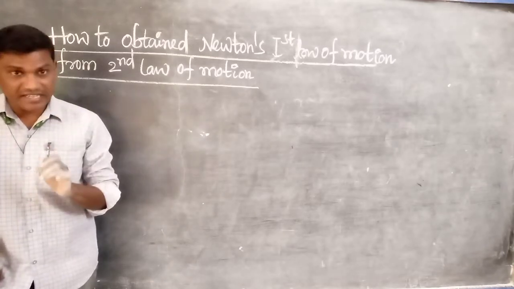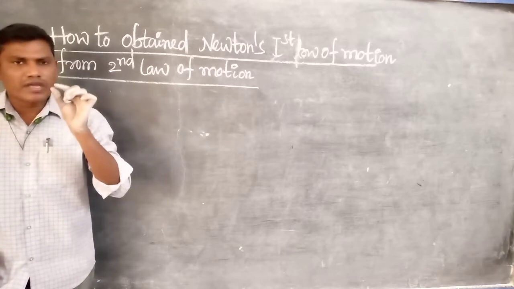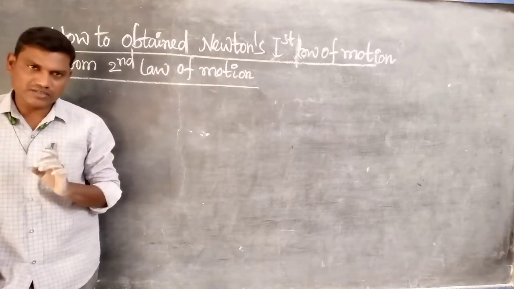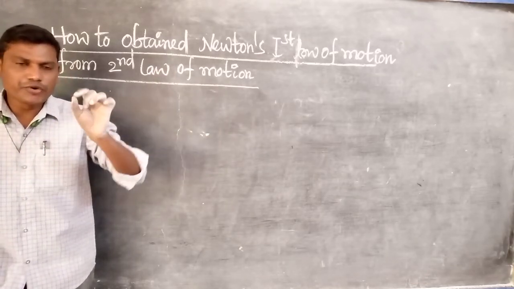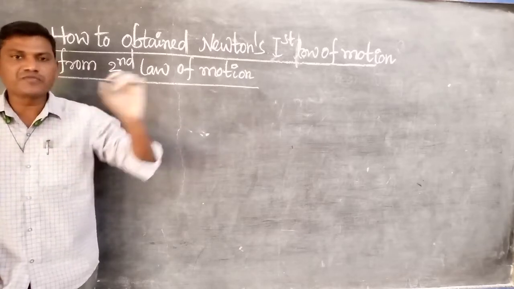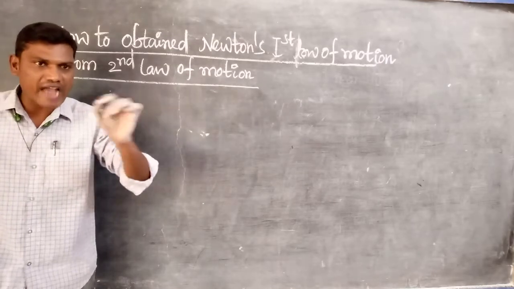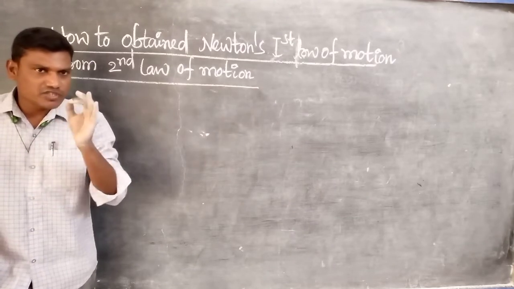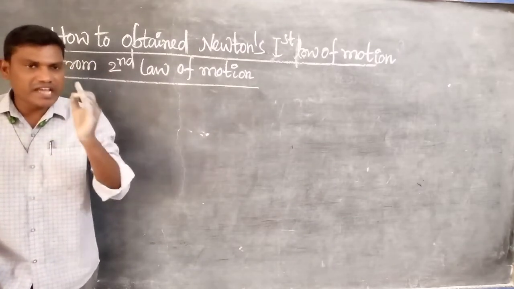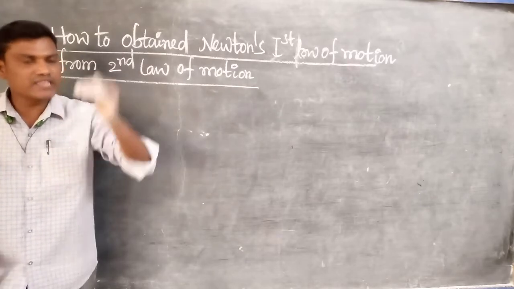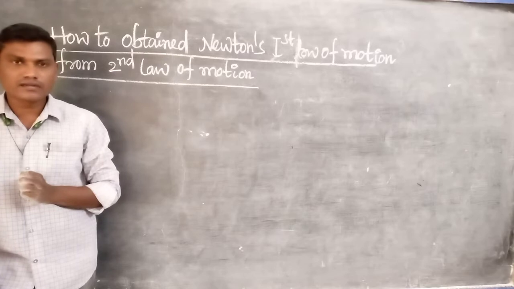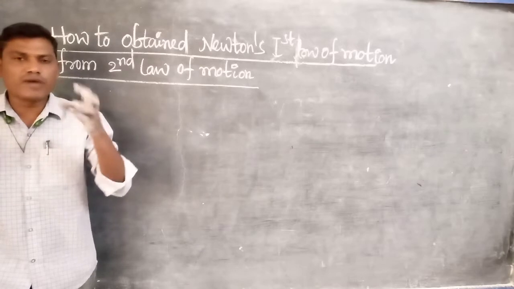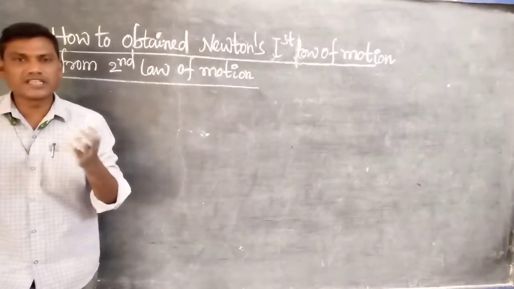Newton's first law says that if a body is in a state of rest, it continues to be at rest only. If a body is in uniform motion, it continues to be in uniform motion when no forces act on it. That is the first one. And what is the second law of motion? The rate of change of momentum of a body is directly proportional to the applied force and takes place in the same direction. So force is the product of mass and acceleration. That is also we know.